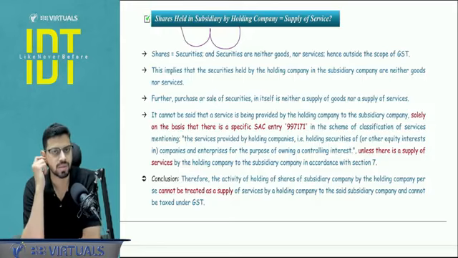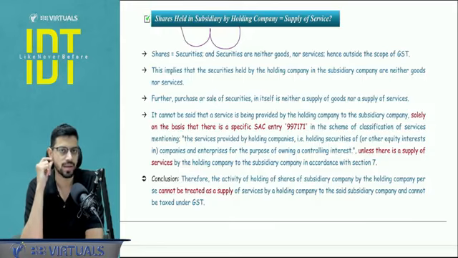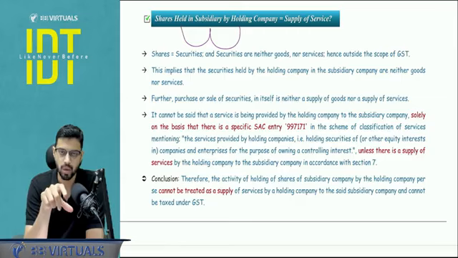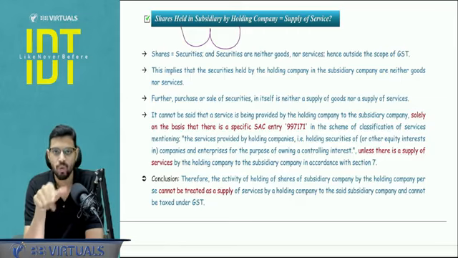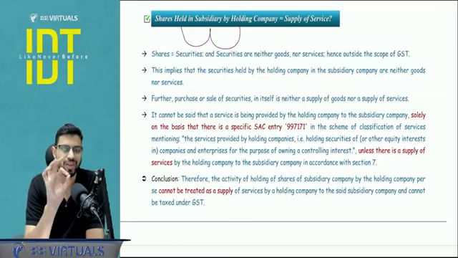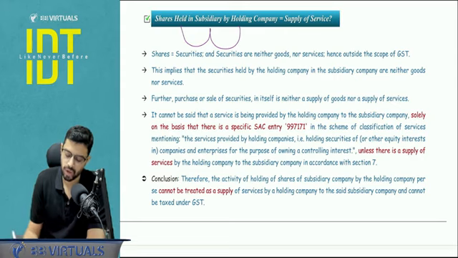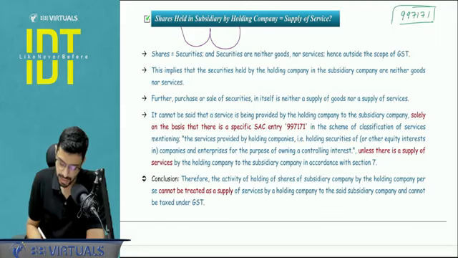Next, shares held in subsidiary by holding company, is it a supply of service? So for example, Reliance Industries is holding more than 50% in Reliance Jio. Just by holding these securities, is this any supply of service? Why did this query come in the market? Because of one of the SAC codes, that is Service Accounting Code 997171. This particular entry specifies the services provided by holding companies, that is holding securities of companies and enterprises for the purpose of owning a controlling interest.